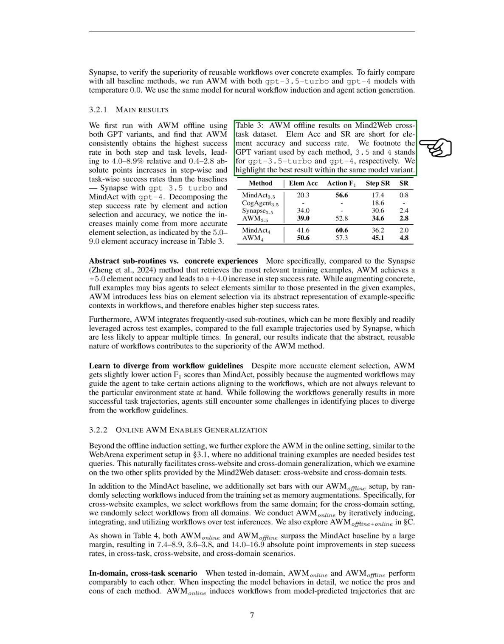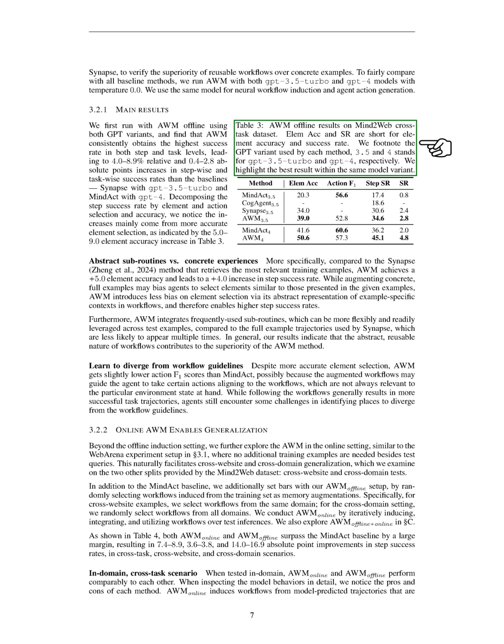Section: Online AWM enables generalization. In this section, we explore the AWM in an online context, similar to the Web Arena experiment setup, where we do not need extra training examples beyond the test queries. This approach allows us to easily generalize across different websites and domains, which we investigate using the Mind2Web datasets cross-website